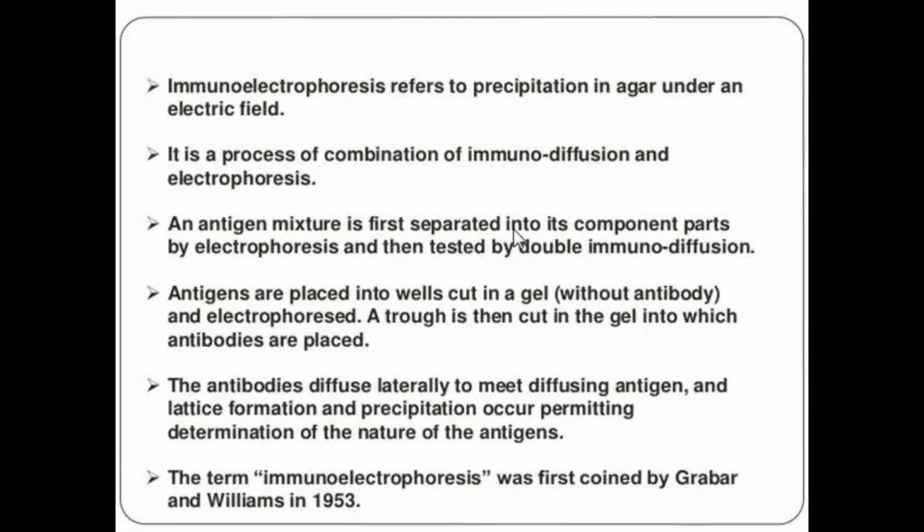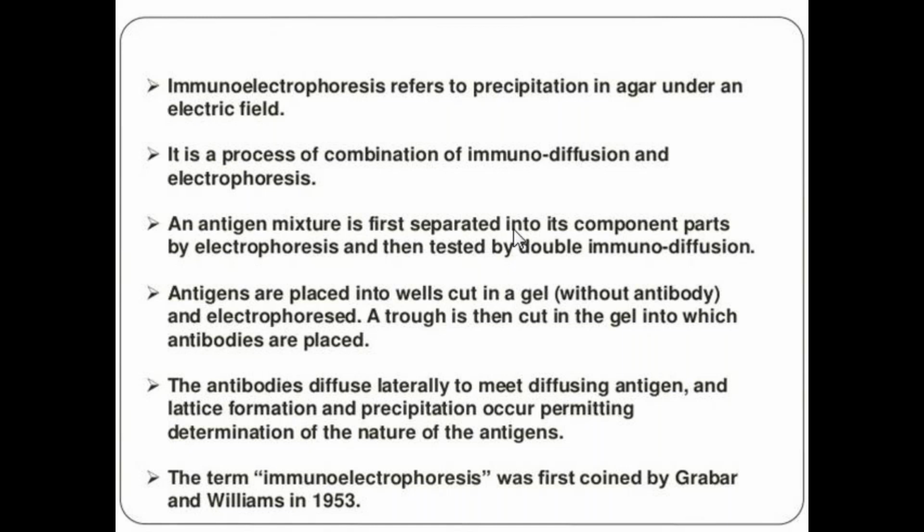And here double immunodiffusion occurs. First we separate the antigens into antigenic determinants: the test serum containing the antigen is placed into wells cut in the gel. Next, troughs are cut on the gel and antibodies are placed in these troughs.